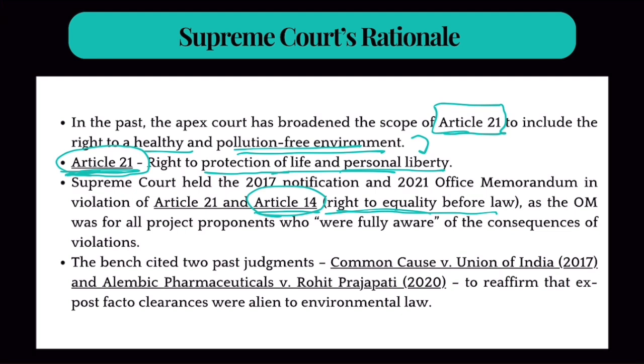Why? Because the people who took environmental clearance and the people who did not take environmental clearance are the same in the eyes of law. You are treating them similarly. That shouldn't be the case. What's the fault of that company which took that step and took environmental clearance and then started functioning? A law abiding company is being treated similarly to a law violating company. So this is a violation of Article 14. Plus, the Supreme Court also cited two previous judgments, Common Cause versus Union of India and Alembic Pharmaceuticals versus Rohit Prajapati.